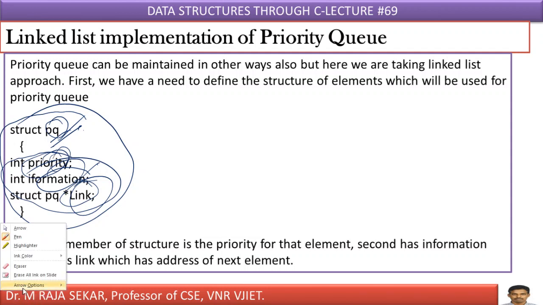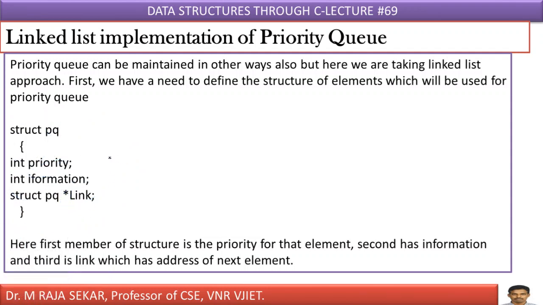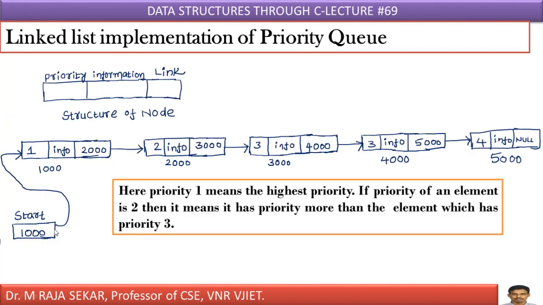Therefore, how many fields are there in the structure of priority queue? I have three fields: priority, information, and link. Anyway, how can I implement that? We will try to understand. We have a structure in which we have three fields. One field is priority, another one is information, and another one is link. Therefore, if I create a node with that structure which is defined in my previous slide, each node will get three fields.